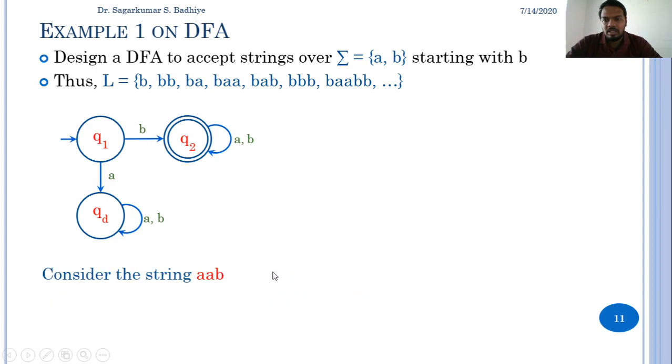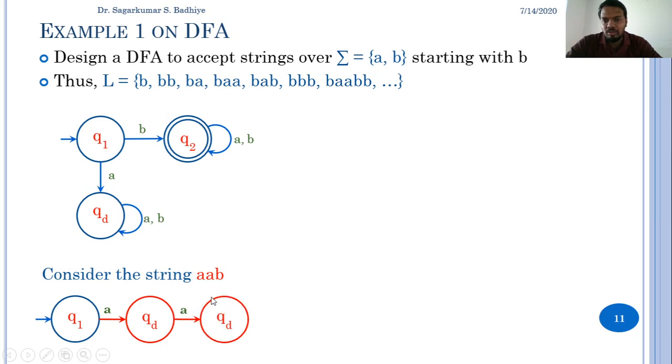Now consider another string as AAB. So for reading this string, again I'll start from the initial state Q1, and in Q1 on A, getting the first input, the transition is made to QD. So from Q1, after reading first A, the transition is made to QD, and in QD the next input is A, so it makes a transition to QD only.